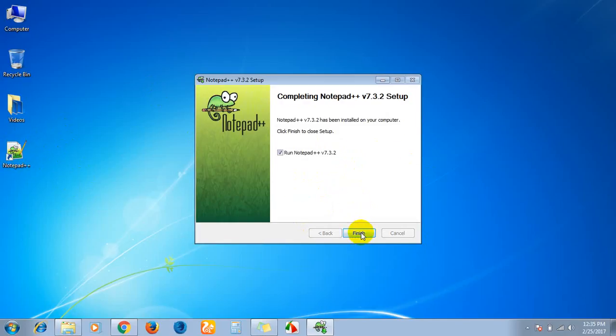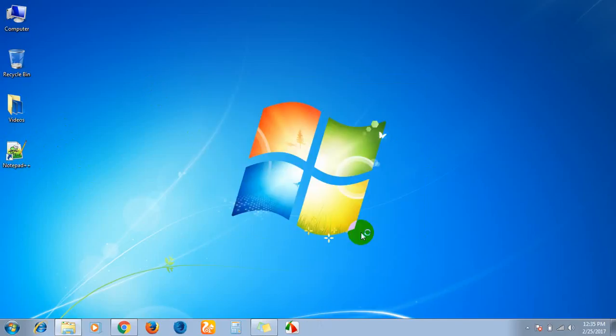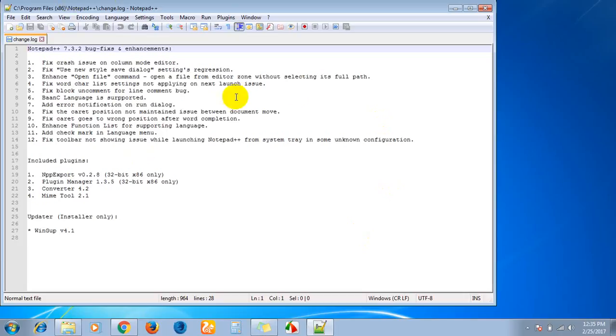Click the finish button. This is the Notepad++ window. Here you can edit notes or any programming language code also.